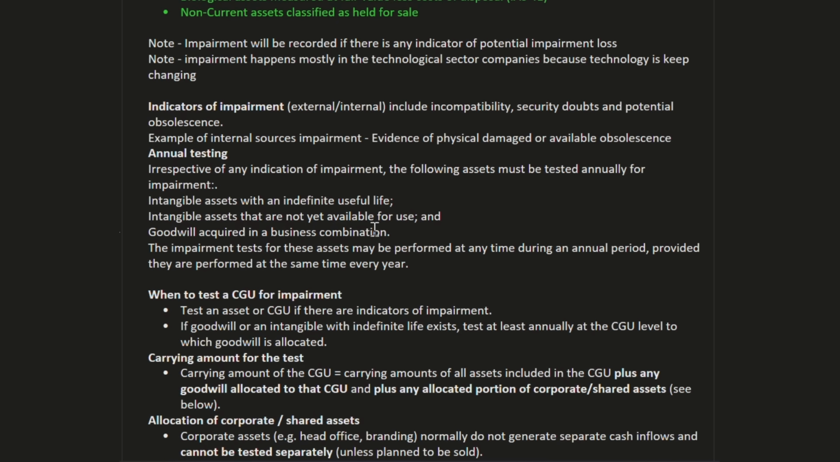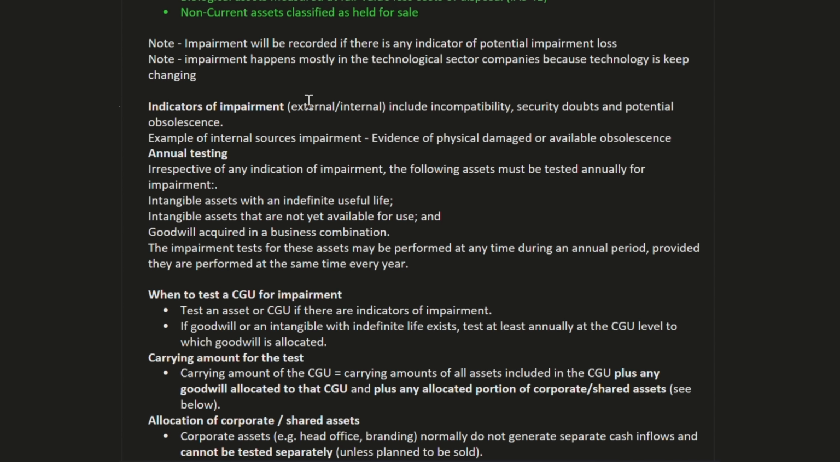Now note, impairment will be recorded if there is any indicator of potential impairment loss. So if there is any potential indicator of impairment, then we will recognize the impairment loss. Impairment happens mostly in technological sector companies because technology keeps changing. Indicators of impairment: there are two types of indicator. First one is external indicator, second one is internal indicator, including incompatibility, security doubt, and potential obsolescence.